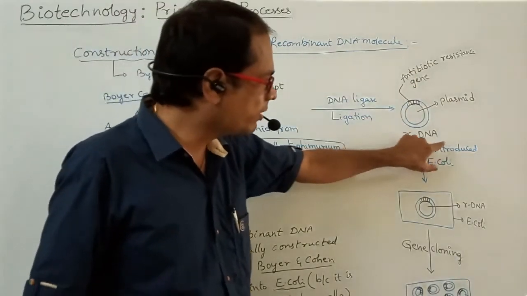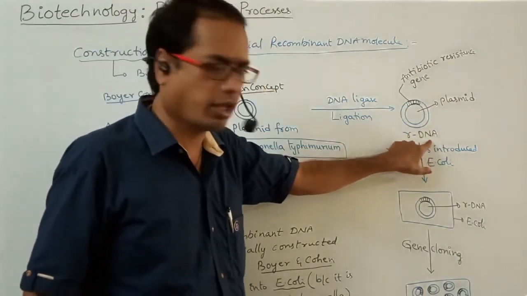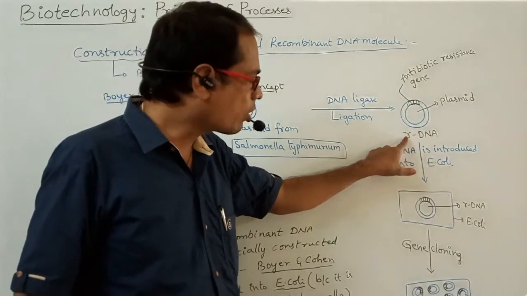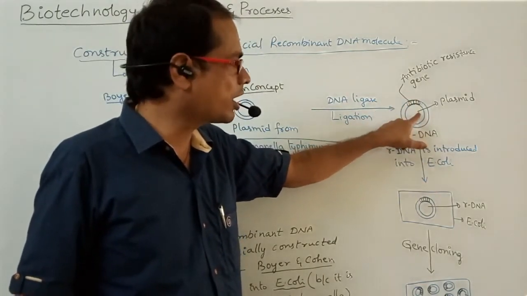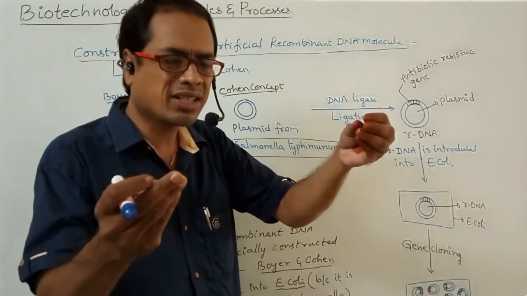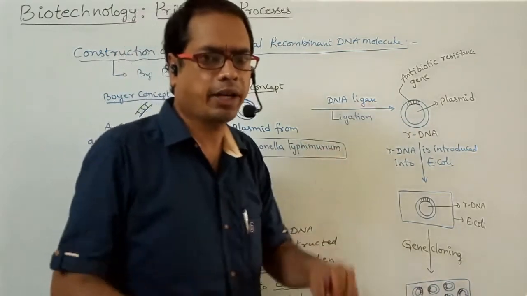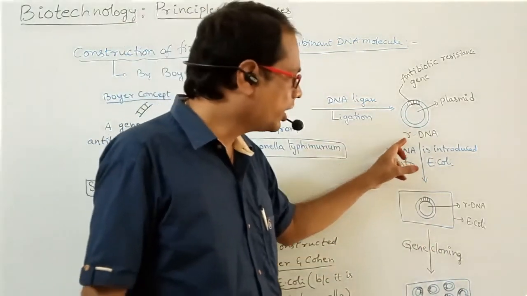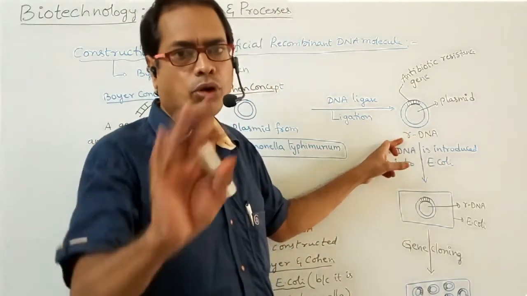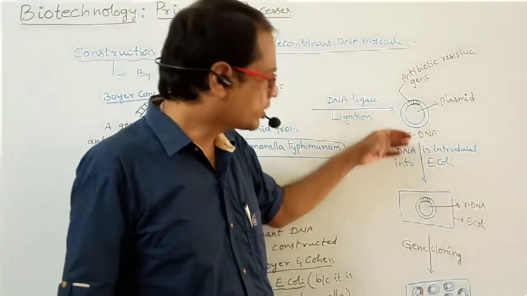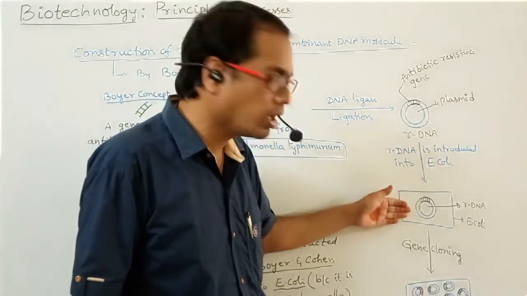So, what structure will be formed? rDNA, full form, recombinant DNA. This is one gene and this is another gene. That's why two genes are recombined, and that's why it is called recombinant DNA. You have to write a small letter r, not a capital letter.